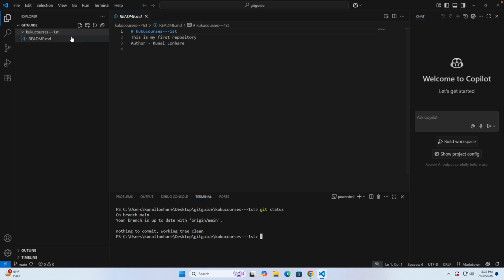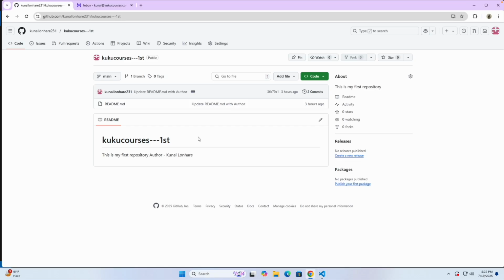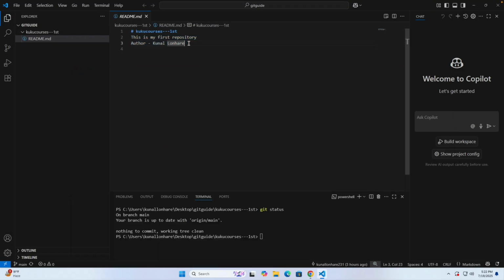For example, here we have this particular thing, and the same thing has been written in the GitHub. But if I try to make some change, for example I put Kunal Lunhari, by Kuku, and then click save, pressing command and s to save it, you will see this M, which means modified.